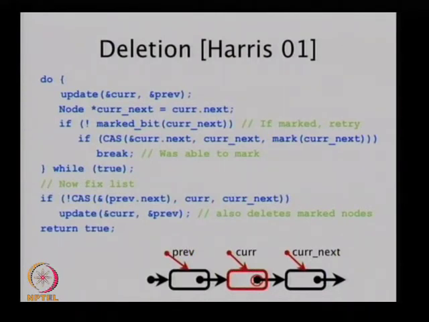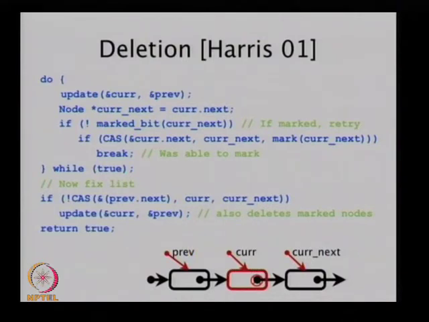Then you're going to do that CAS thing. CAS is a marked version. So when you see mark the current pointer, that function mark is adding that bit, the next pointer from the previous line. Otherwise, your CAS failed.